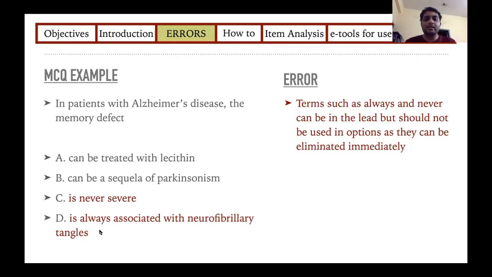So the student will immediately decide that these 2 are definitely wrong. And that is why terms such as never, always, usually, rarely should never be there in the options in an MCQ. You may have these words in your stem, but they should never be in the options, because if they are there in the options, they are definitely wrong choices, and the student will immediately eliminate these 2 options.